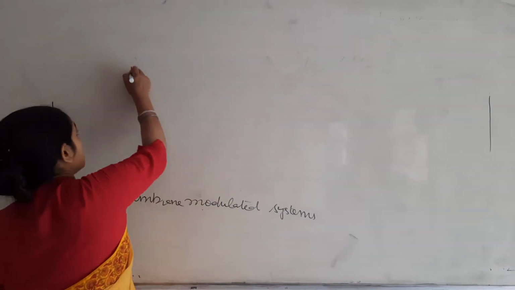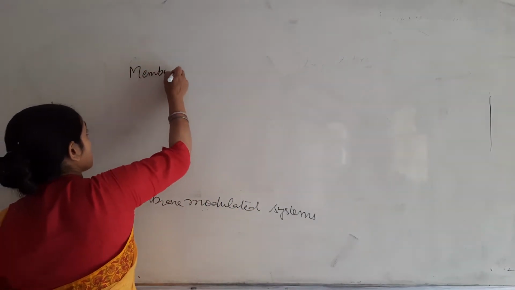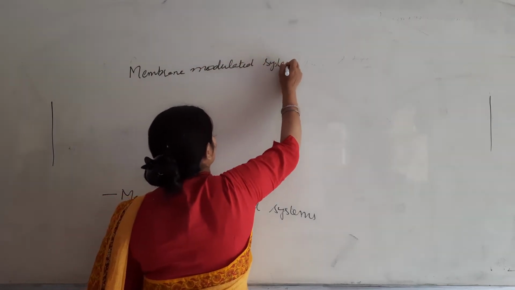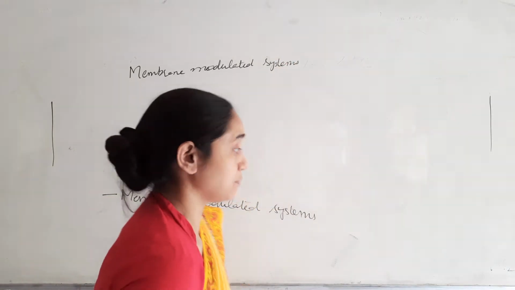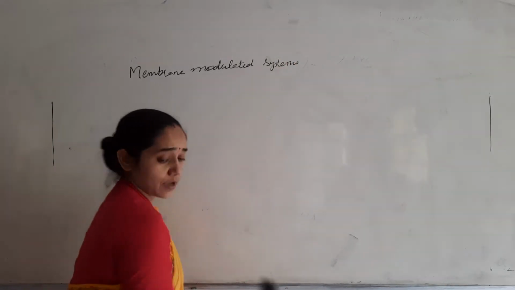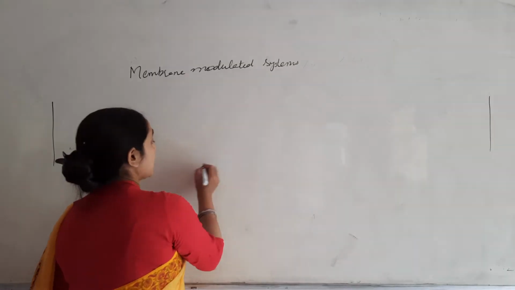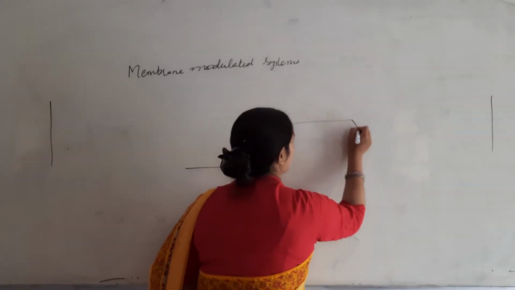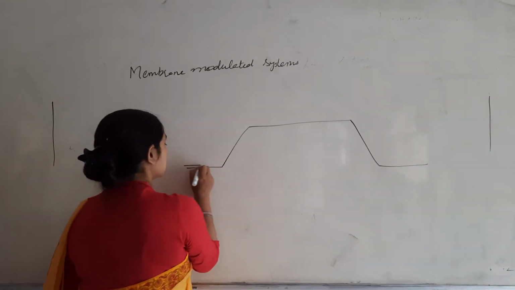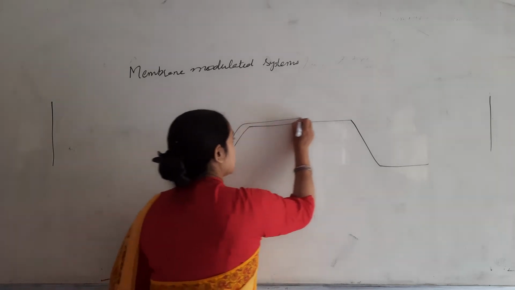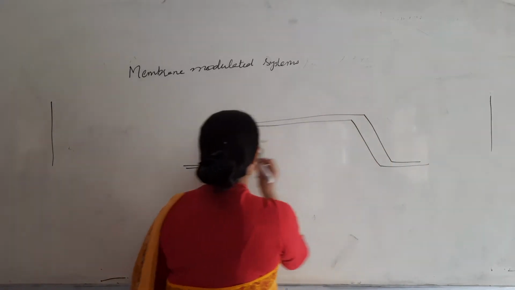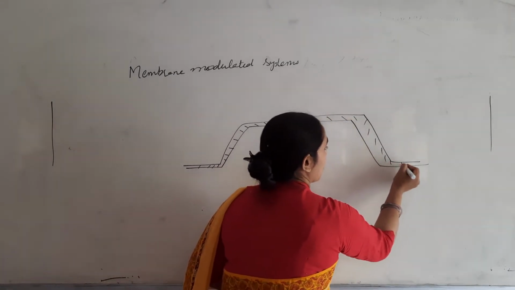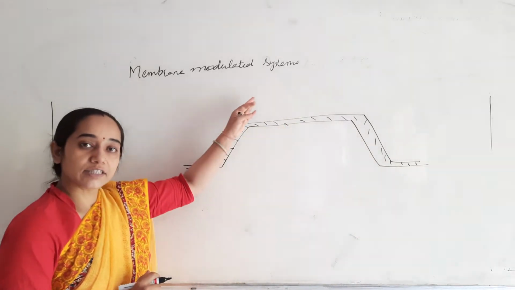So these membrane modulated systems basically are composed of a shallow compartment of the drug, and they consist of a backing membrane, which can be represented like this. This is a backing membrane which is inert in nature, meaning it will not allow the drug to pass through the surface.